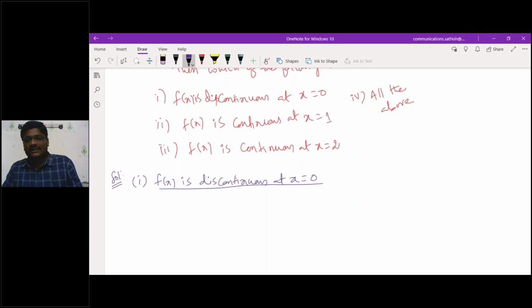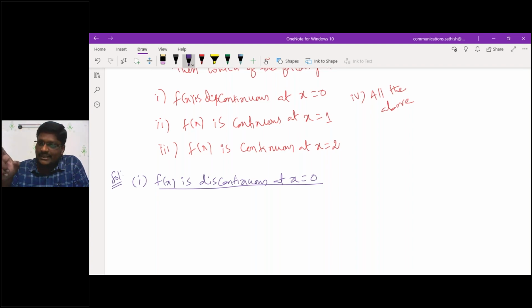If they had given the function at only one point, then you can go directly and check whether limit as x tends to a of f of x is equal to f of a or not. If it is satisfying, I can call the given function f of x continuous at the point x is equal to a. If it's not satisfying, it is discontinuous at x is equal to a. But here they mentioned three points, 0, 1 and 2.